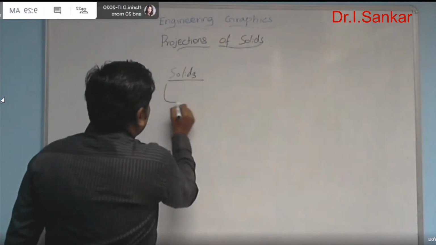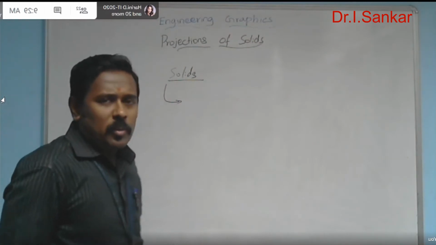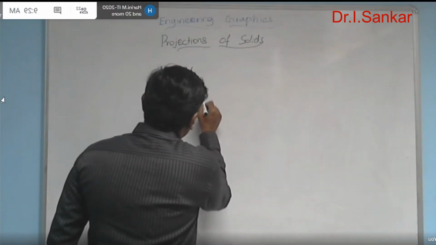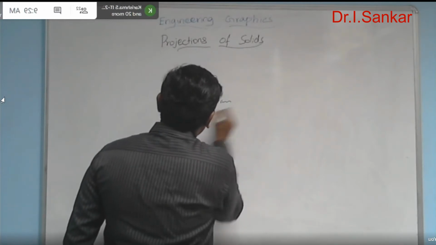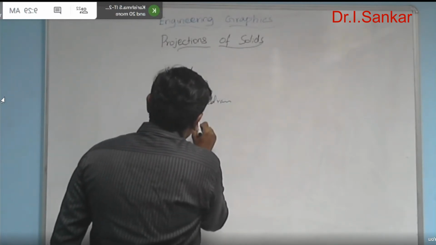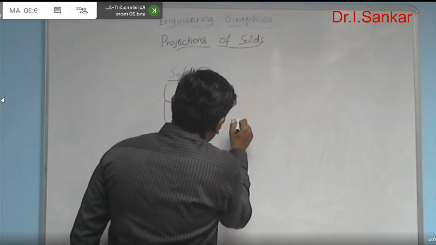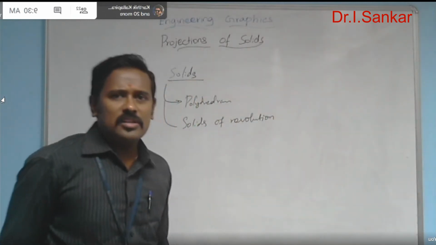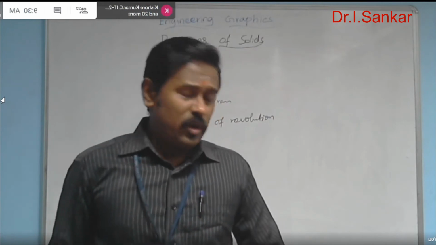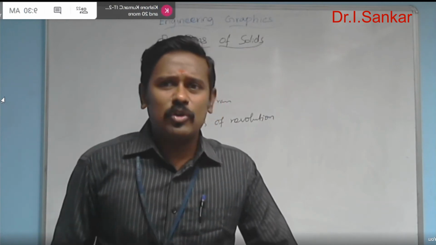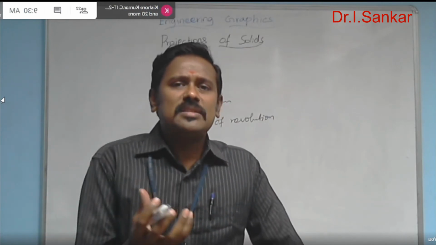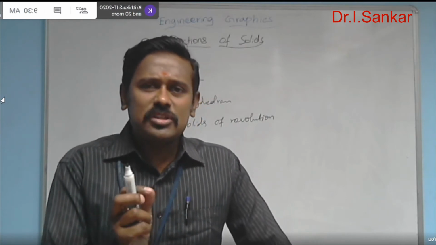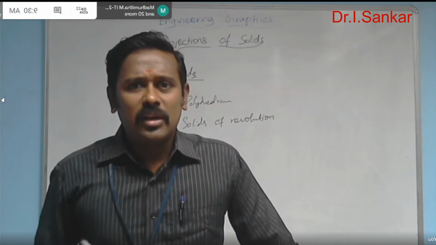Solids are classified into polyhedrons and solids of revolution. Polyhedrons and solids of revolution. And what is a polyhedron? What is a solid of revolution? Before getting to that, a solid is actually a three-dimensional entity. So its dimensions will lead through all the three axes.